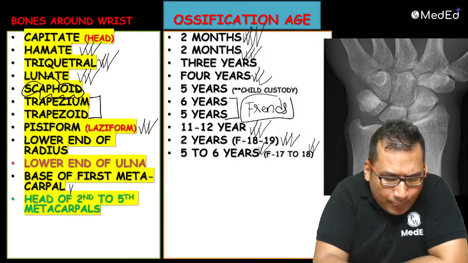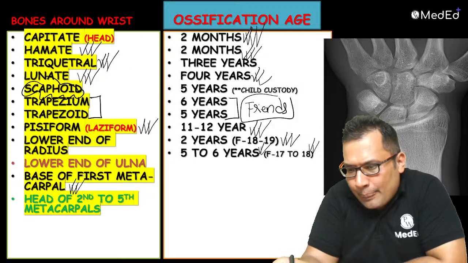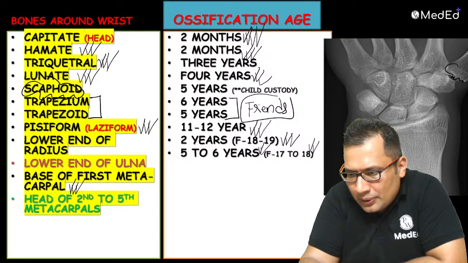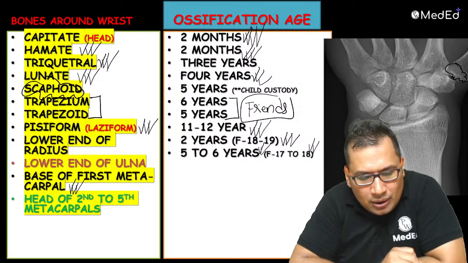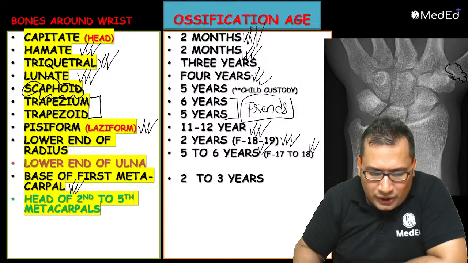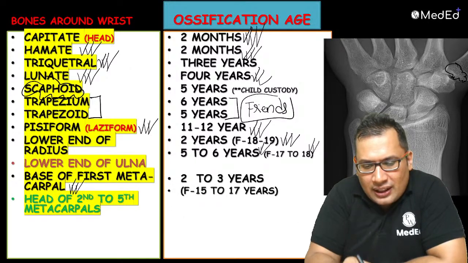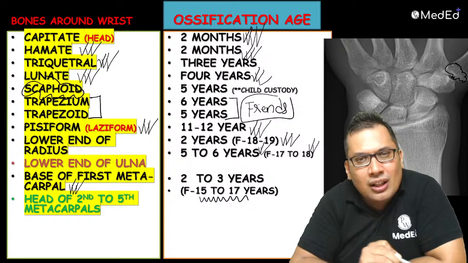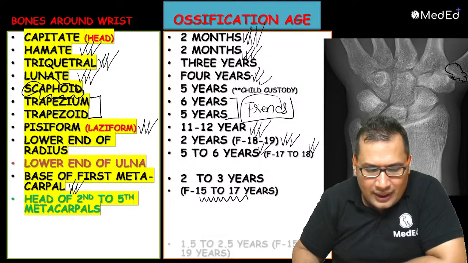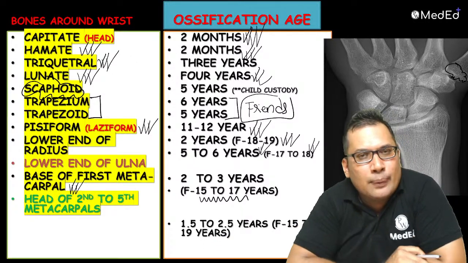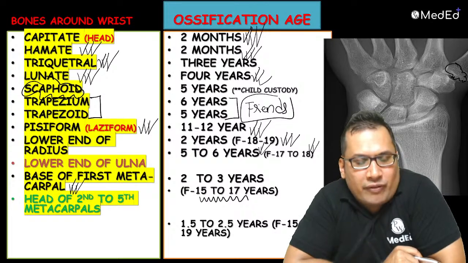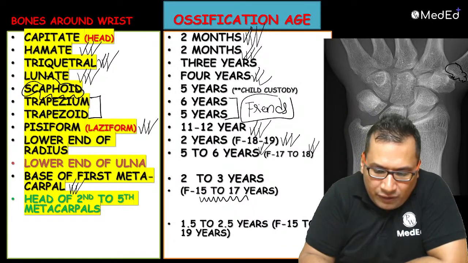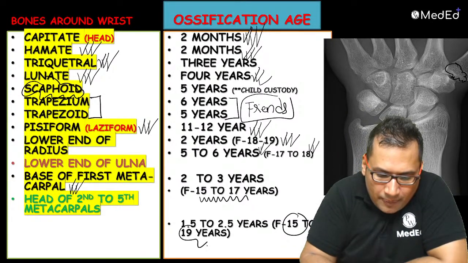Base of first metacarpal. You can see the metacarpal here. First metacarpal, that is 2 to 3 years, and fusion occurs in 15 to 17 years. Here you can see it appeared and fused. The head of the second to fifth metacarpal appears at 1.5 to 2.5 years. Fusion at 15 to 19 years.